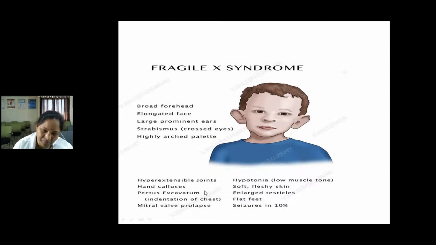Pectus carinatum is a pigeon chest. Pectus excavatum is a depression, like an indentation of the chest. And associated heart problems like mitral valve prolapse may be there. Muscle tone will be decreased, with enlarged testes, flat feet, and seizures. About 10% of cases may have seizures also. So mental retardation, seizures, and these children are also more prone to carcinomas and malignancies.